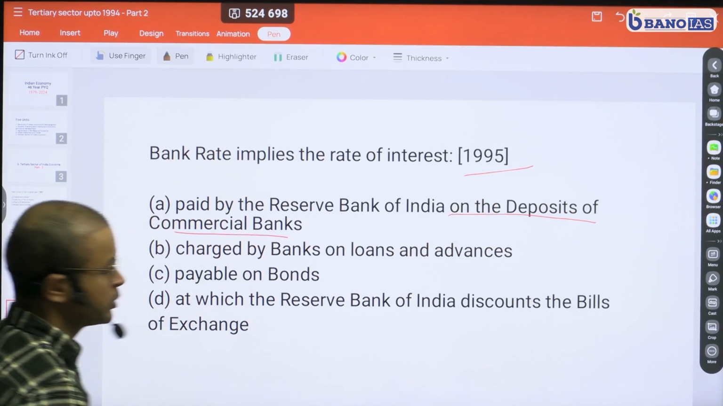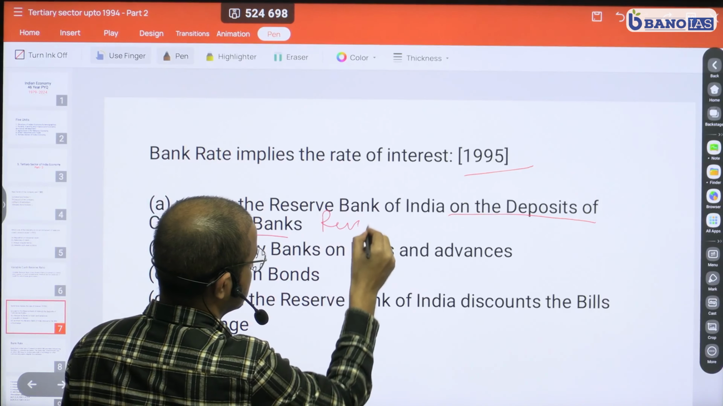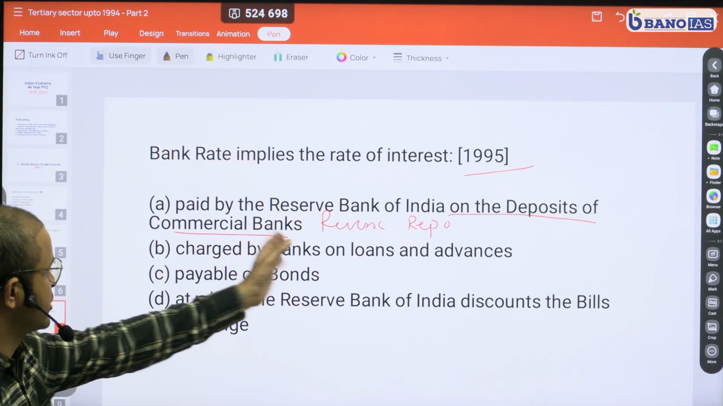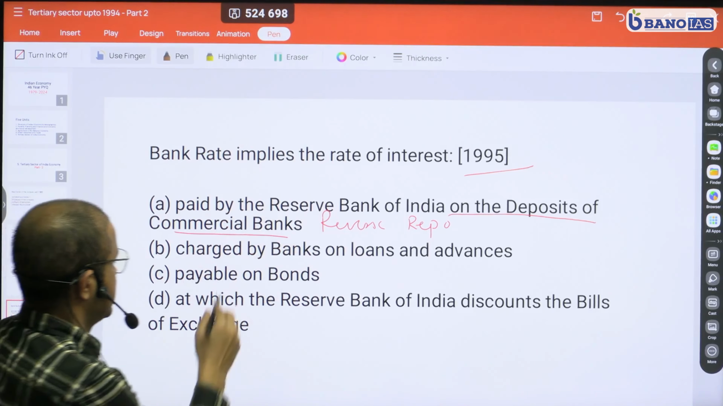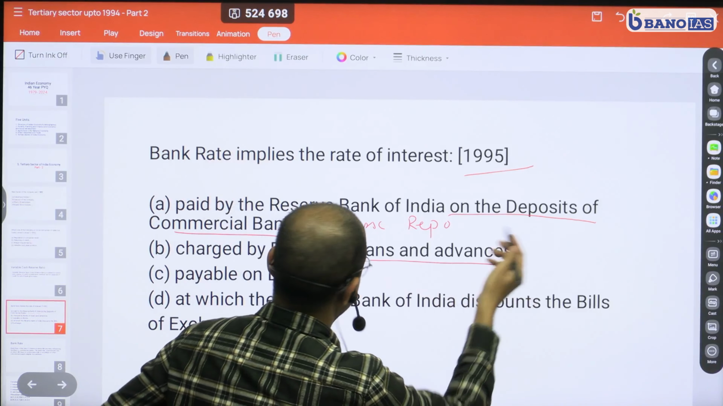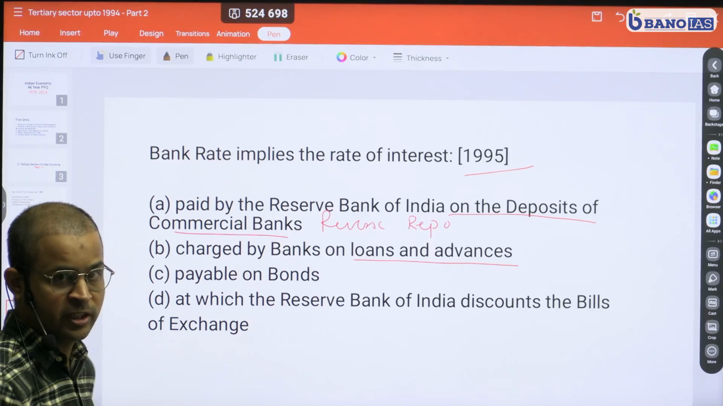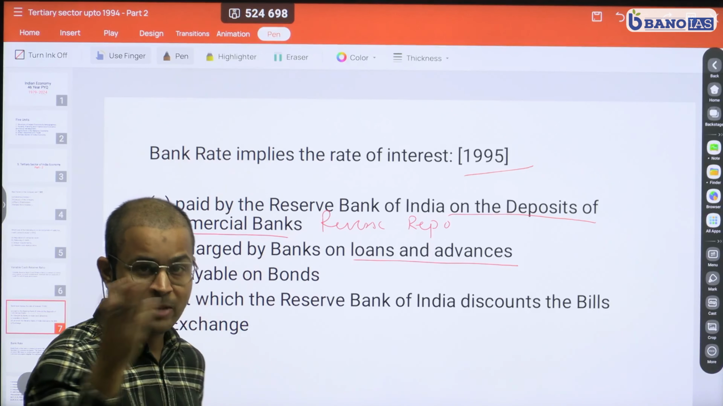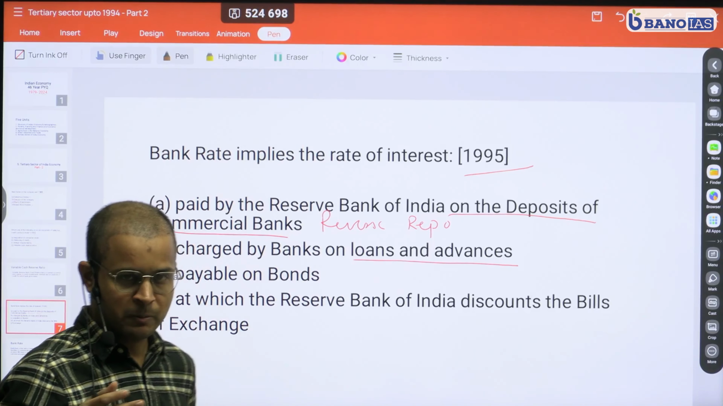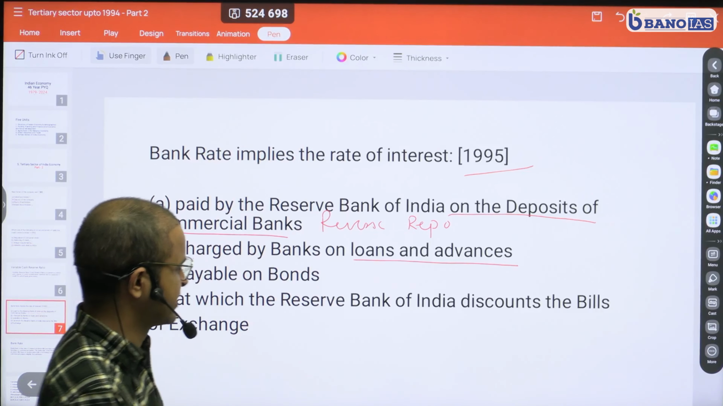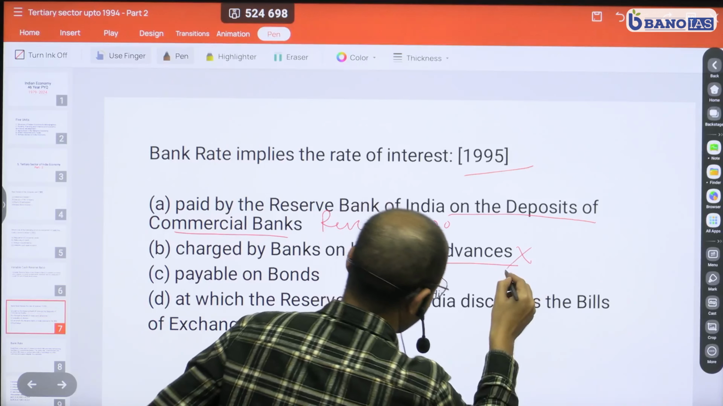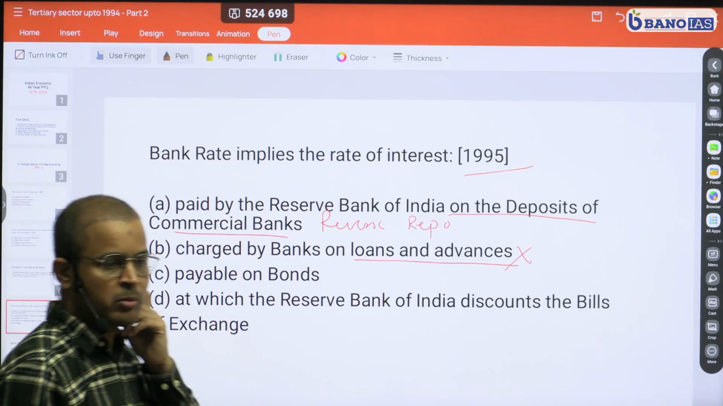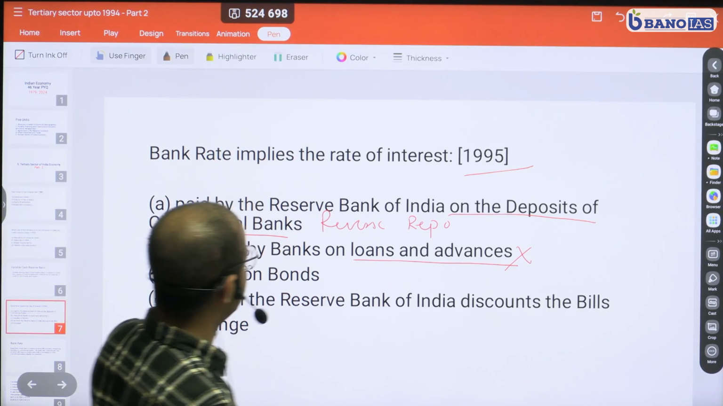Now, if you know this, this is actually your reverse repo. This is the rate which RBI pays to commercial banks on their deposits. Option B, charged by banks on loans and advances. Bank rate is not actually this rate. These rates were earlier called base rate, prime lending rate, and now they are linked to the marginal cost of lending, etc. So this is not a relevant option here. This is incorrect. Then option C, payable on bonds. Payable on bonds is called the coupon rate, and this is not the bank rate.